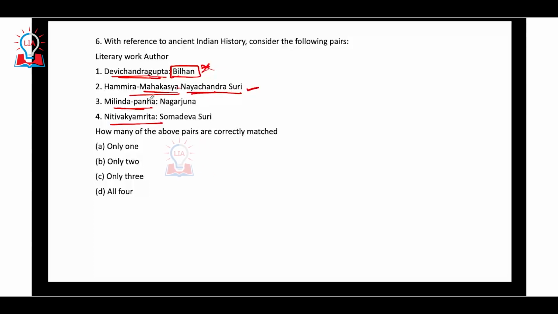Milinda Panho, this is the trick that the UPSC has played here. Milinda Panho was not written by Nagarjuna. Instead, it was written by a person called Nagasena. Okay, Nagasena, not Nagarjuna. Nagarjuna was the founder of the Madhyamika school of philosophy. So this is Nagasena, not Nagarjuna. Nitivakya Mitra was written by Somadeva Suri. These two statements are correct. So the correct answer would be B, that is only 2.